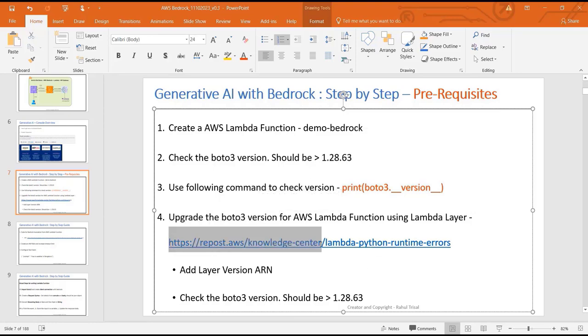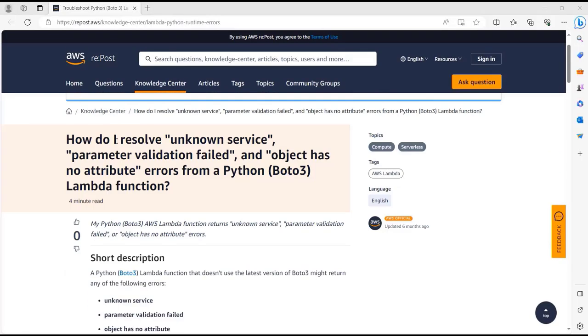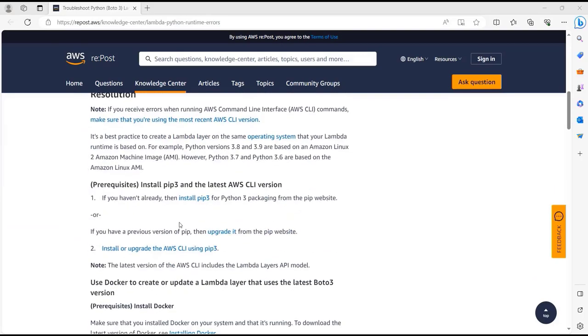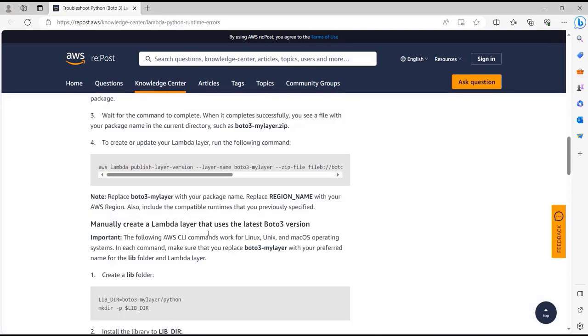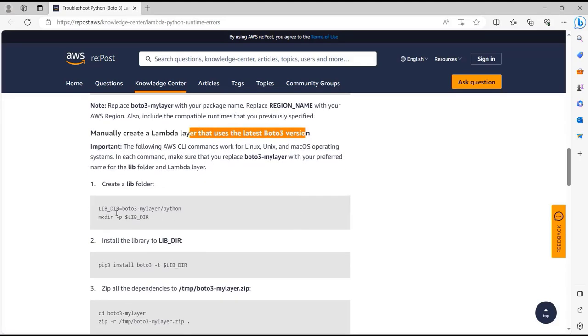So we need to upgrade this Boto3 version to a minimum of 1.28.63, and here's a link I found through which you can update the Boto3 version using AWS Lambda layers. Let me go to this link. You can also just Google and find this article. I'll go to the bottom. Here you can see manually create the Lambda layer that uses the latest Boto3 version. You just need to run these commands and it will upgrade the version of your Boto3. So let's do that.